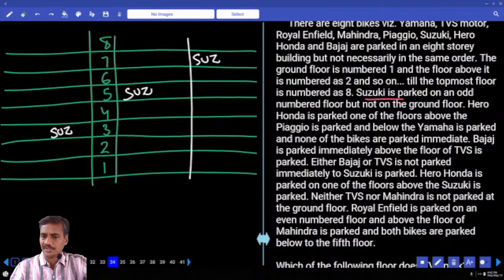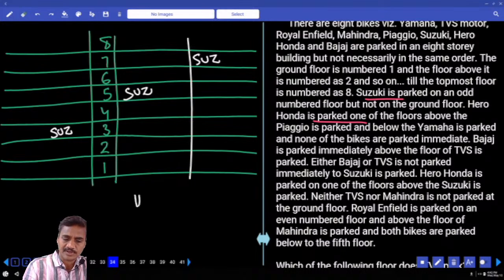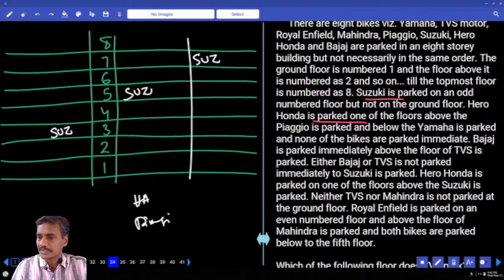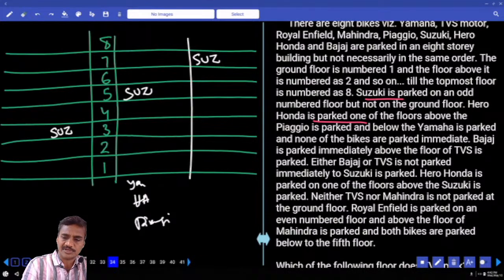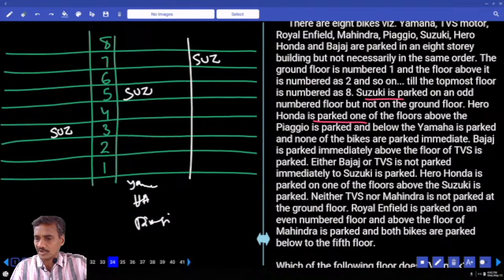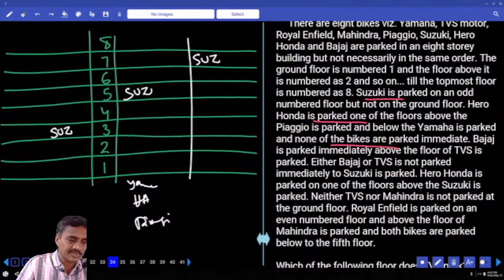Hero Honda is parked one of the floors above Piaggio, and Piaggio is parked above Yamaha. Now Hero Honda is below Yamaha, and none of the bikes are parked immediately. That means between Yamaha and Hero Honda there is at least one in between, and between Hero Honda and Piaggio there must be at least one. Isn't it? They are not immediate.